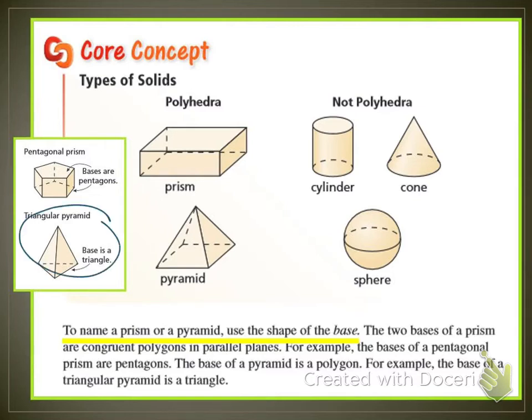The second, triangular pyramid, if you look, the base is a triangle. That's what makes it a triangular pyramid, whereas the picture that you were given was a rectangular pyramid because the base was a rectangle.